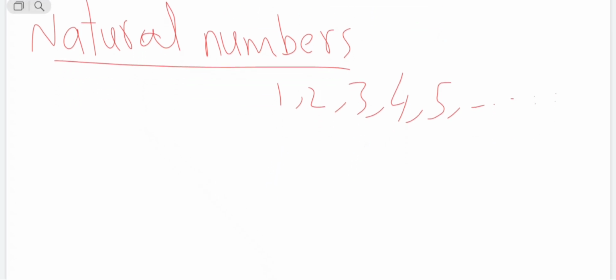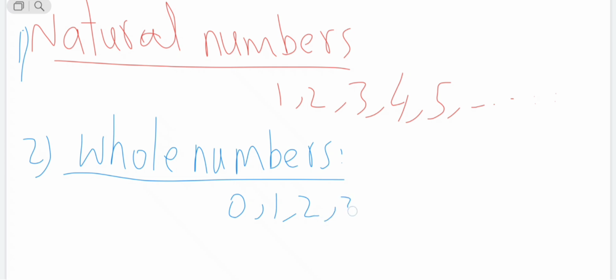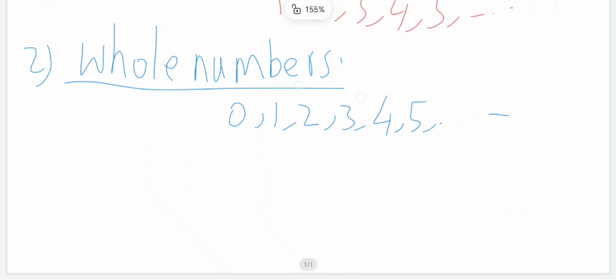After that, this is number 1. Then number 2, whole numbers. What are whole numbers? The whole numbers start from 0, 1, 2, 3, 4, 5, and so on. The numbers start from 0. All numbers are positive. That is what? Whole numbers.